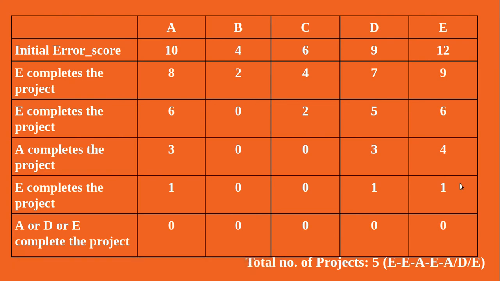So you can select any of these to complete the project. A or D or E will complete the project, and finally all their error scores become zeros. So the number of projects we need to complete to make all these error scores 0 is 5.